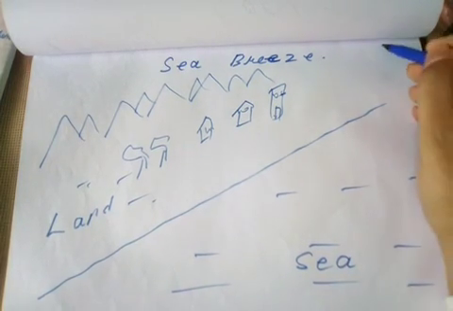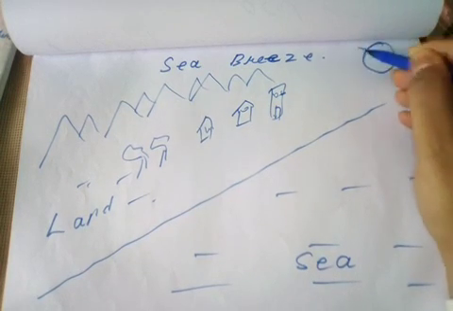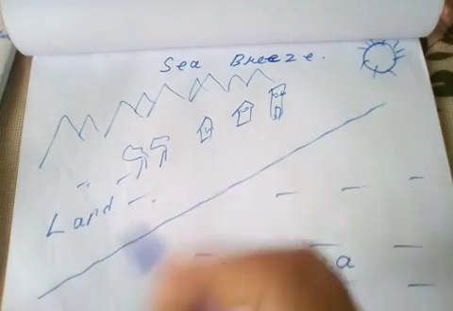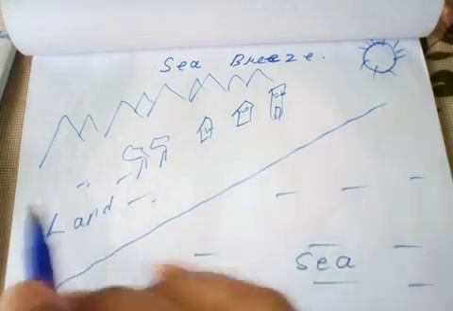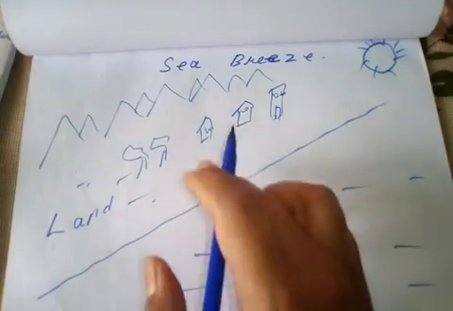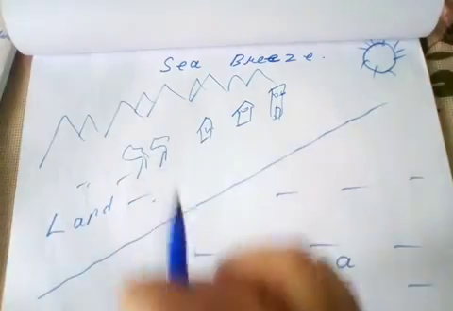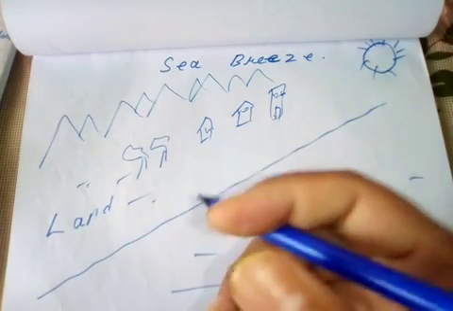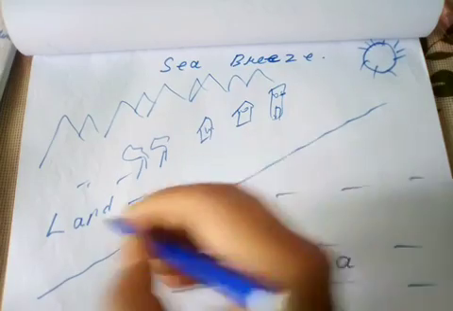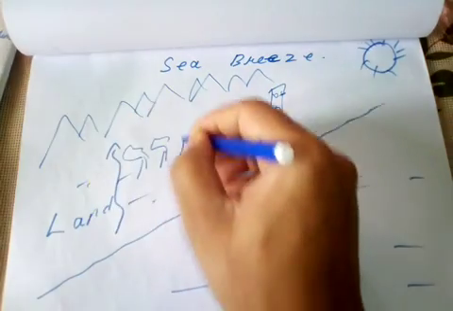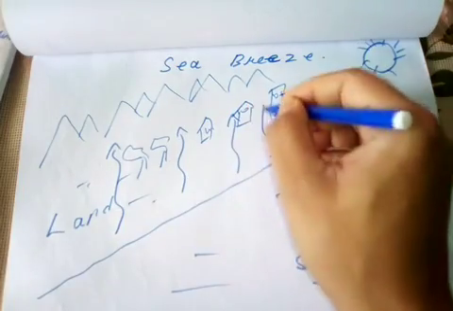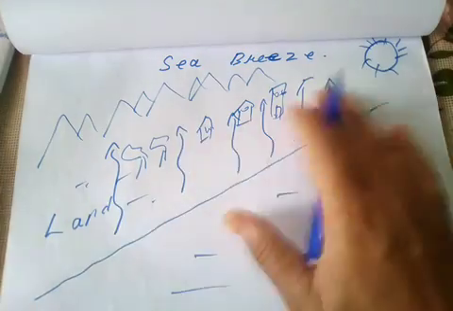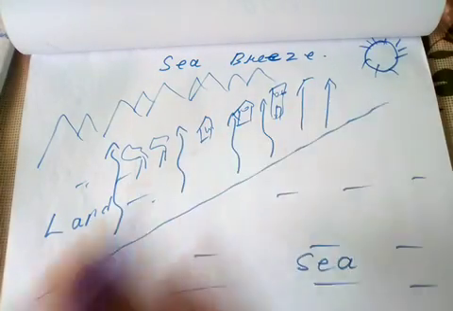Here, during the daytime, when the sun is shining over the surface of the earth, the land surface tends to heat faster than the sea surface. As the land surface heats up, the air above the land surface is also heated up. As it heats up, its density decreases and it becomes light and starts moving upwards. As the air over the land surface moves upwards, low pressure starts forming over this land area.